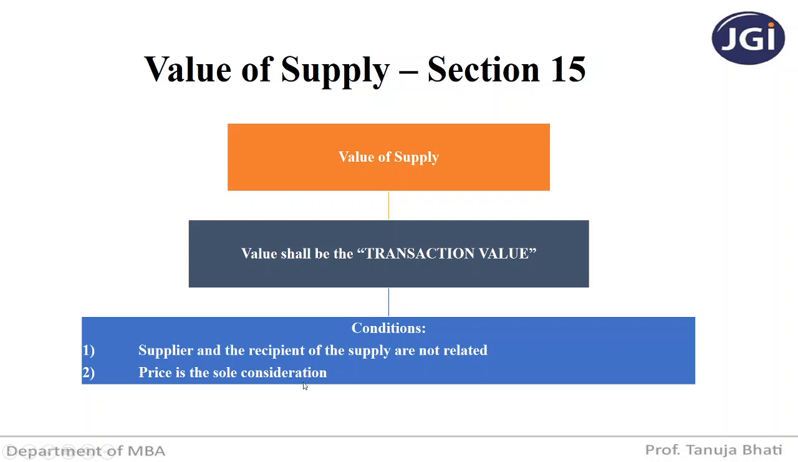So let us just recap this particular slide: value of supply shall always be the transaction value. What is transaction value? Transaction value is the price actually paid or payable when the goods are being sold. Whatever price you're paying when the goods are being sold is the transaction value. But when should we consider the value as transaction value? Only when two conditions are satisfied. What are the two conditions? Supplier and recipient should not be related and price should be the sole consideration for sale.